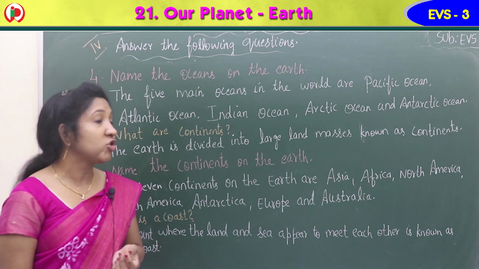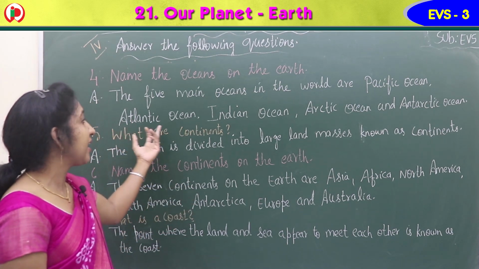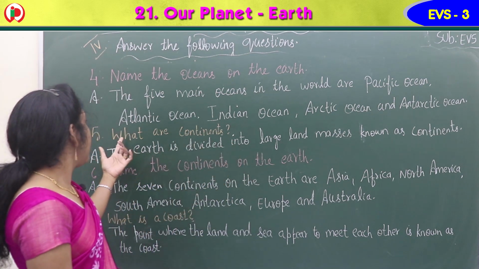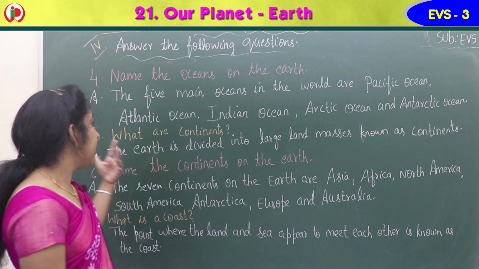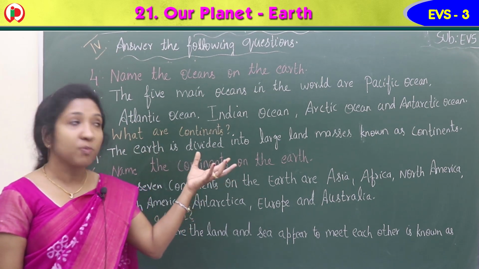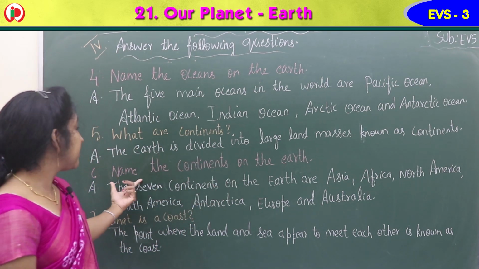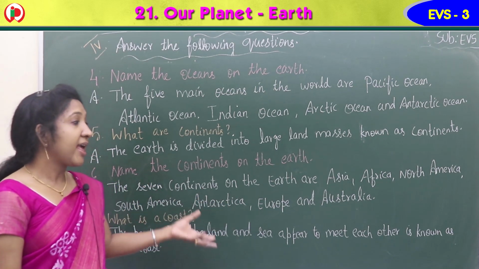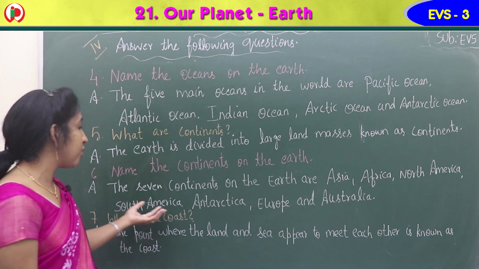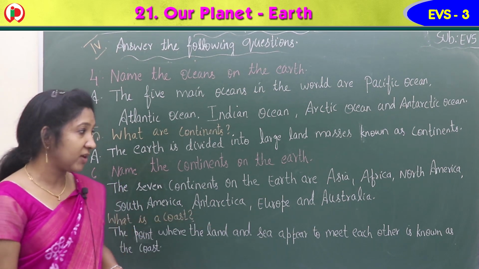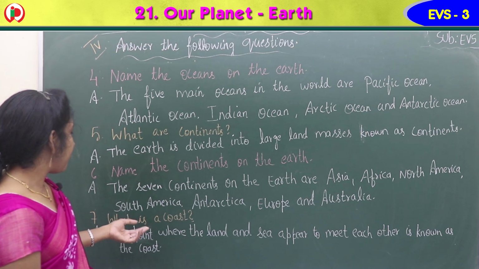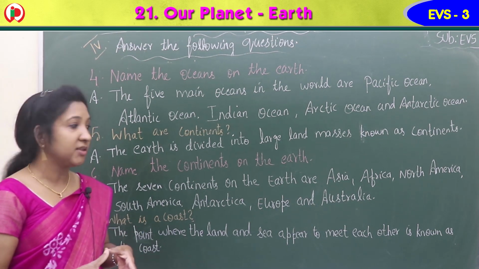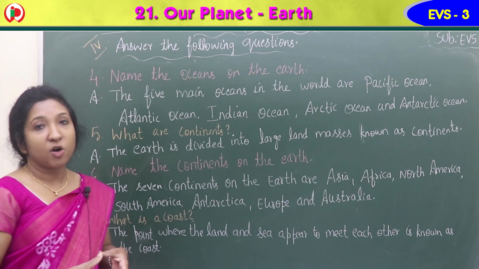So name the oceans on the earth. The 5 main oceans in the world are Pacific Ocean, Atlantic Ocean, Indian Ocean, Arctic Ocean, and Antarctic Ocean. Fifth, what are continents? The earth is divided into large land masses known as continents. Sixth, name the continents on the earth. The 7 continents on the earth are Asia, Africa, North America, South America, Antarctica, Europe, and Australia. 7. What is a coast? The point where the land and sea appear to meet each other is known as the coast.